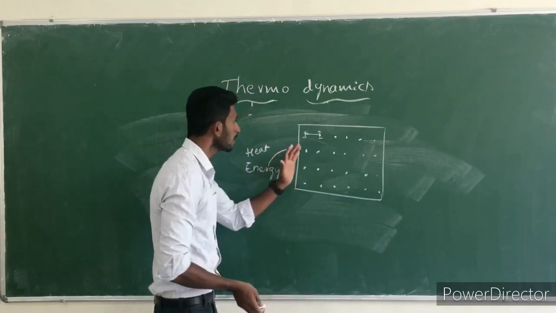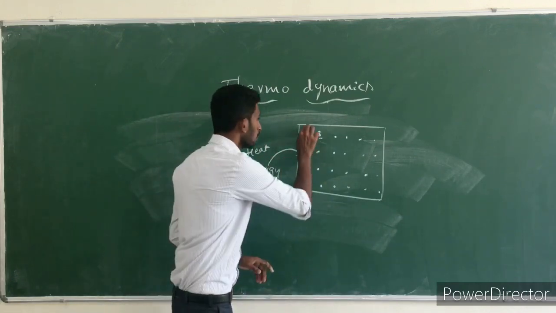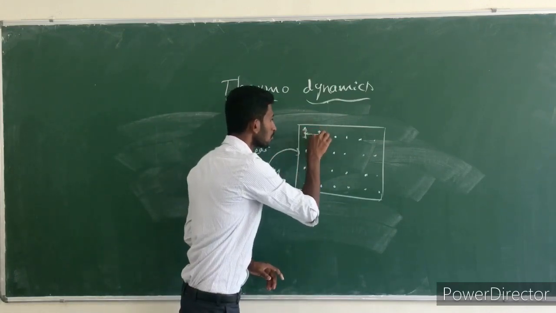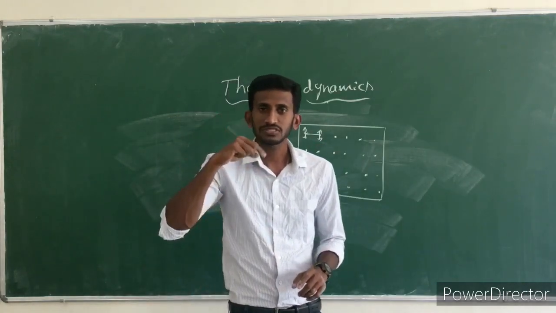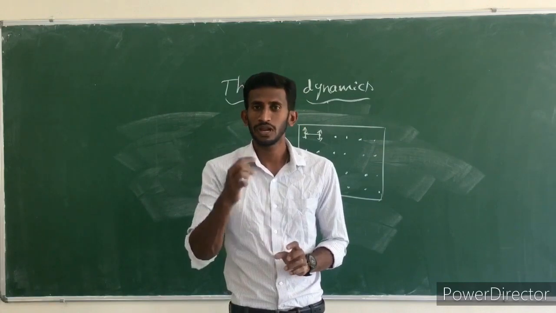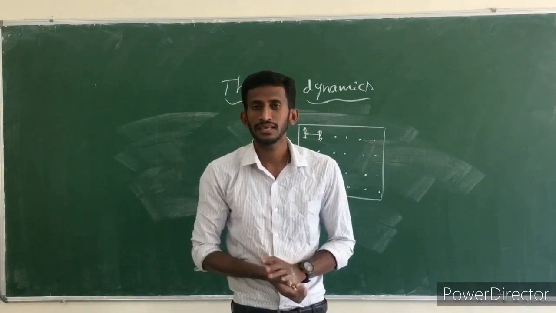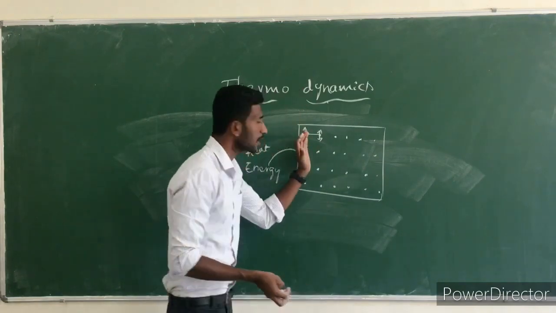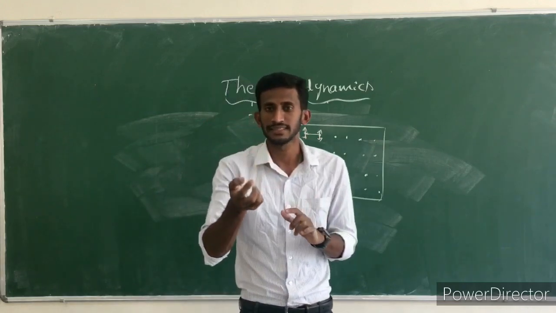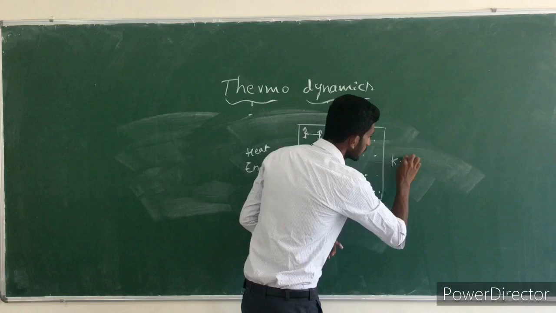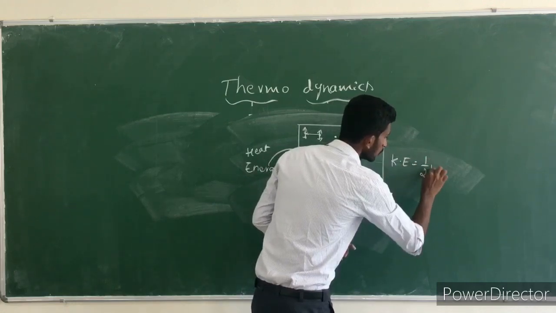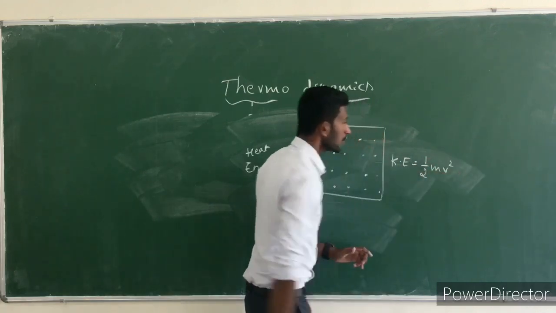When I give heat to the system, the atoms start to vibrate more. When the atoms start to vibrate, the velocity of the atoms will increase. When the velocity of the atoms increases, automatically we know that kinetic energy is equal to 1/2 m v square.